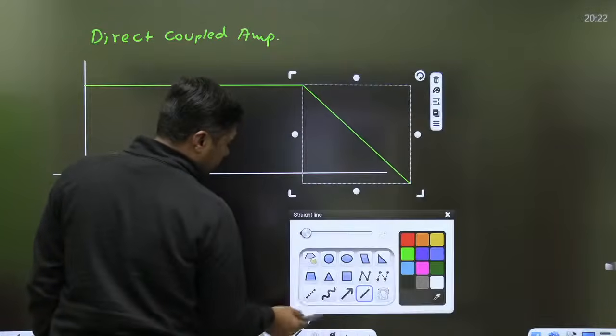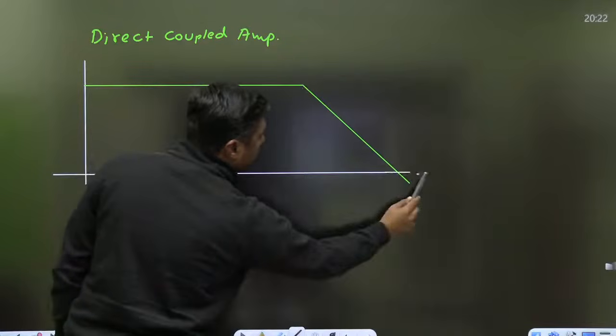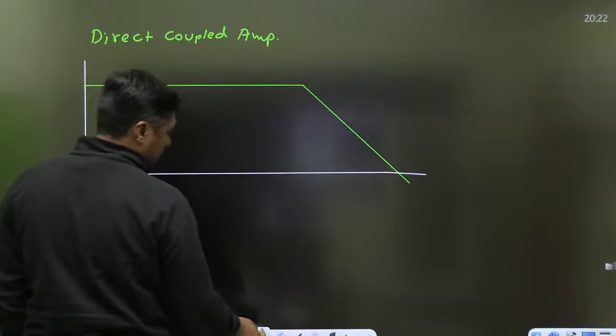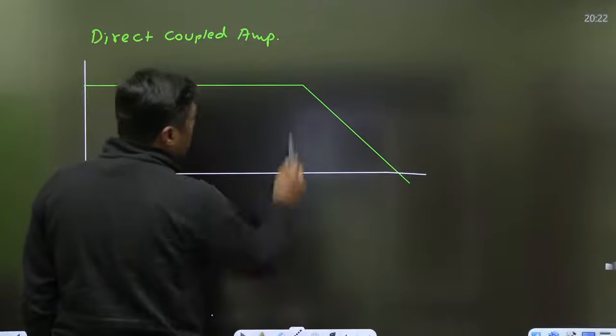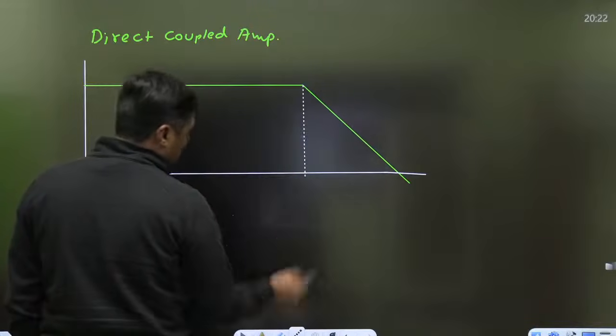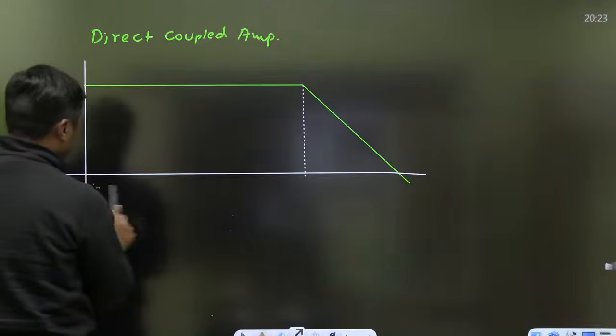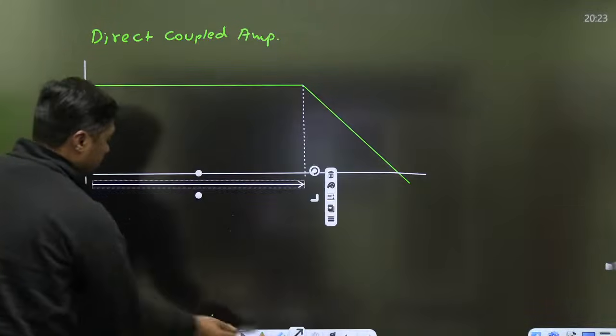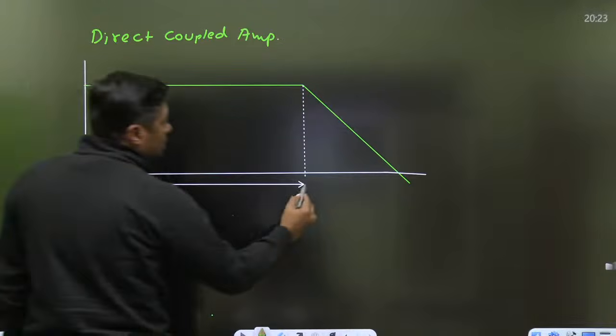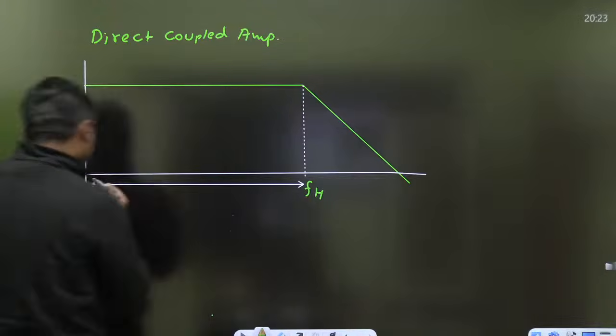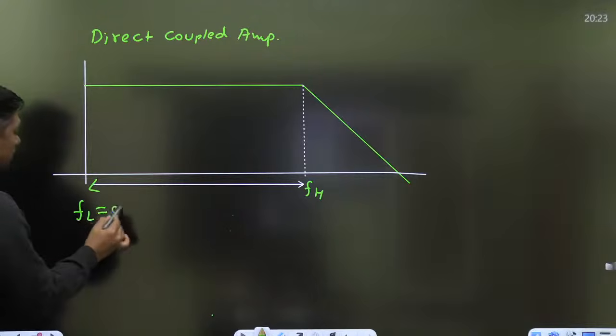That is the frequency response curve for operational amplifier. Now, this is called cutoff frequency. Higher cutoff frequency is nothing but the bandwidth of the direct coupled amplifier, from this point to this point. This is the FH, and FL is 0.